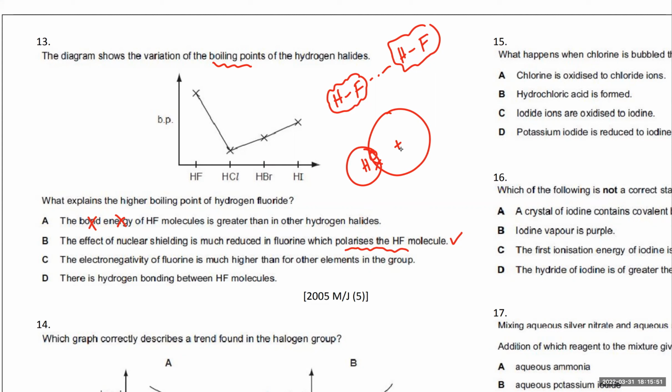Fluorine is a very small atom, so the electrons are held very strongly. It's a very polar molecule, one side is negative, the other side is positive, and one of the reasons for that is that the shielding is very reduced. Is this clear?